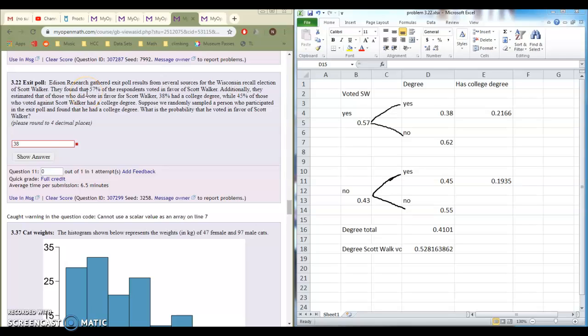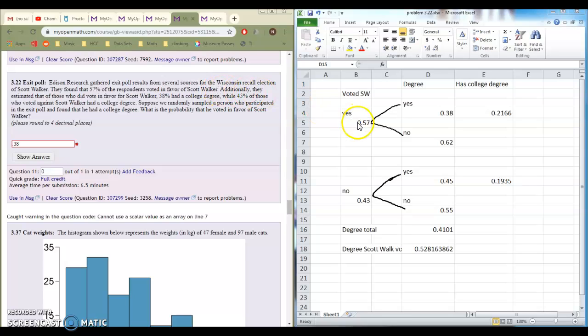So this is practice problem 11 from the midterm, or problem 3.22. It's from the week 3 homework, chapter 3 homework. Edison Research gathered exit poll results from several sources for the Wisconsin recall election of Scott Walker. They found that 57% of the respondents voted in favor of Scott Walker.